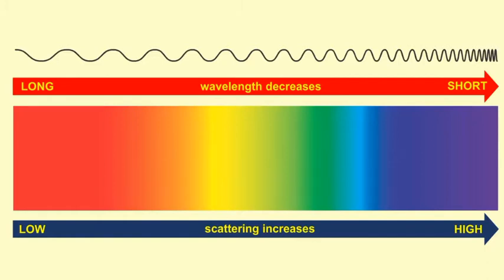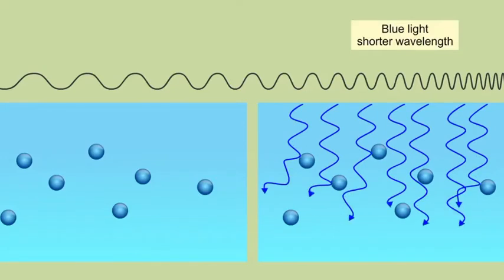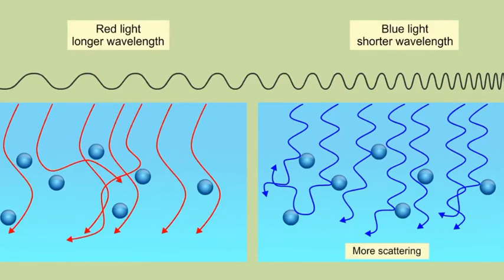If you consider a particular medium and a fixed particle size, then the shorter wavelength colors always undergo maximum or more scattering.